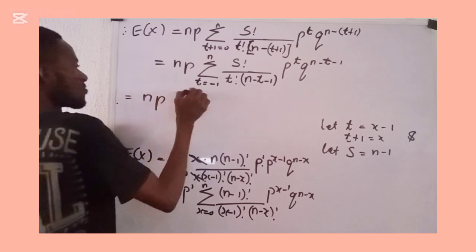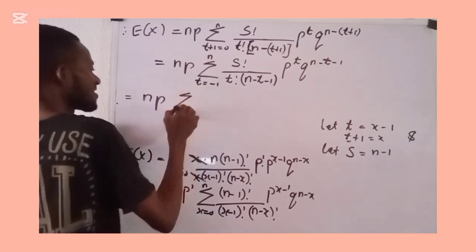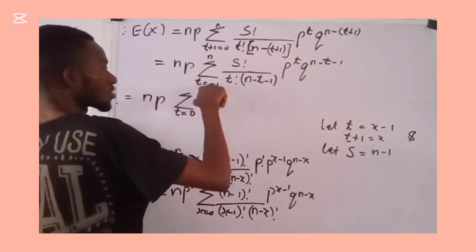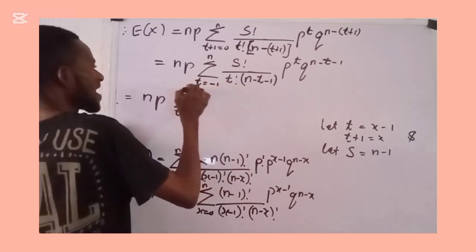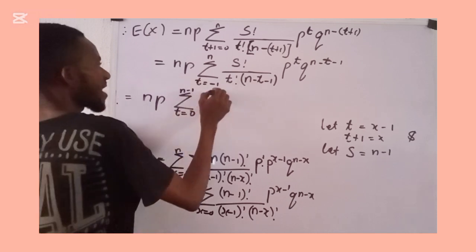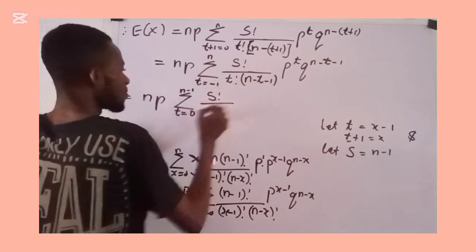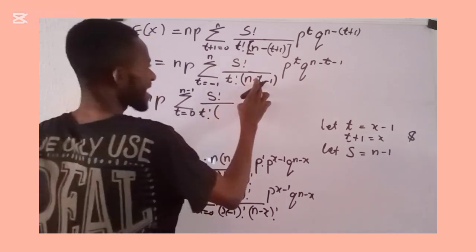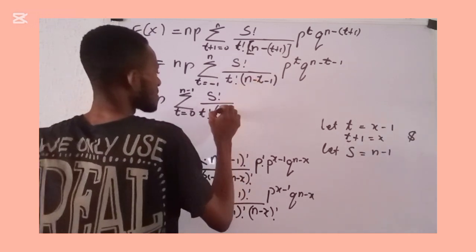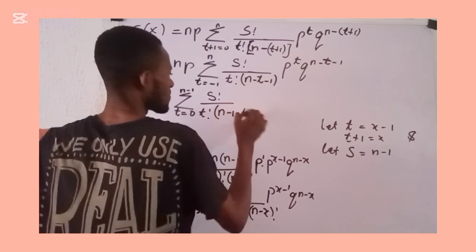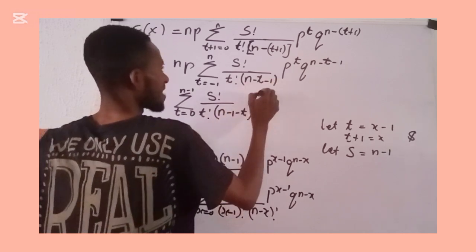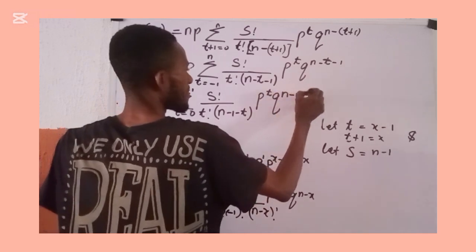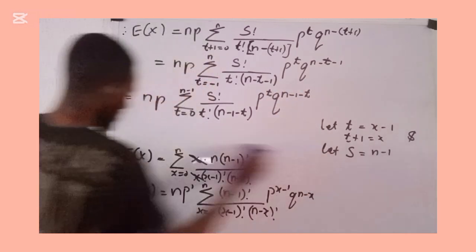So what I'm now going to have here becomes that this equals np summation, where my t is now beginning from 0. By that I have added 1 here to neutralize this minus 1. So here is going to be n minus 1. So I have my s factorial into t factorial into, and you know that this thing can be rearranged like this. This can be written as n minus 1 minus t. Then I have p raised to power t, q raised to power n minus 1 minus t. That can be rearranged that way.